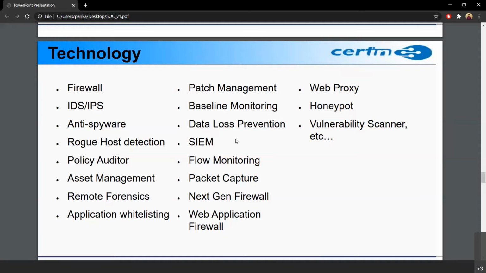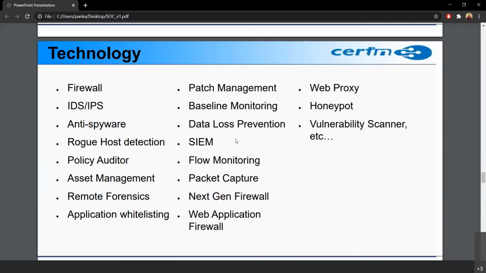Then flow monitoring is basically monitoring the edge router. So which IPs are getting into the organization network, and which communication is happening outside. So to and fro traffic comes under flow monitoring. A packet capture is a technique of capturing a packet, so some analysis or forensics needs to be done. So packet capture is one thing, then packet analysis is there. So we need to analyze what all the contents in the packet are. Sometimes there are crafted packets. The packet looks like a genuine packet, but it is not. It has been modified by an attacker. So we need packet capture for that.